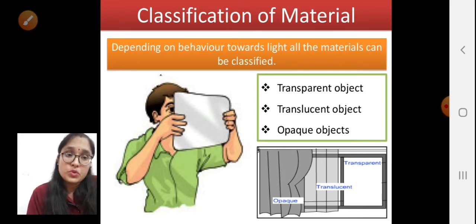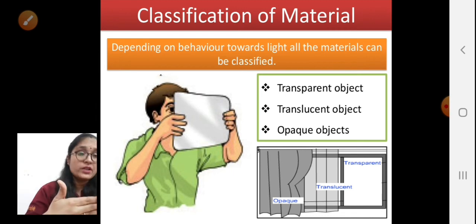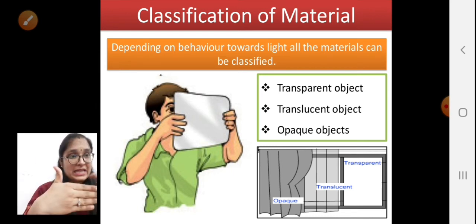See here, one window is shown here, the glass is written as transparent, and one is a curtain, that curtain is somewhat translucent.